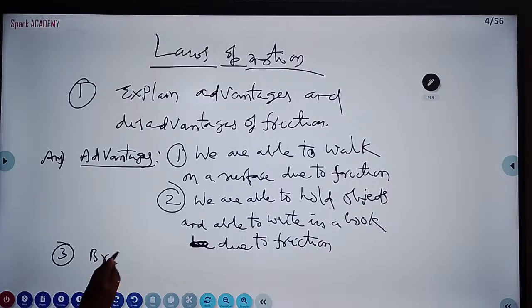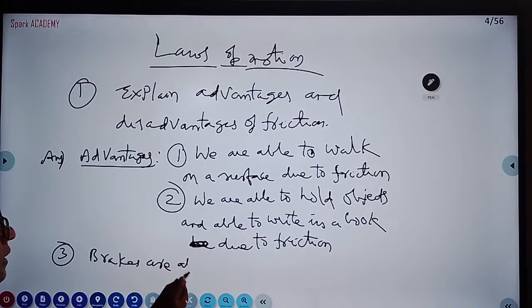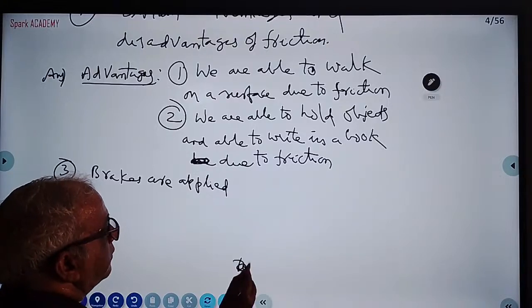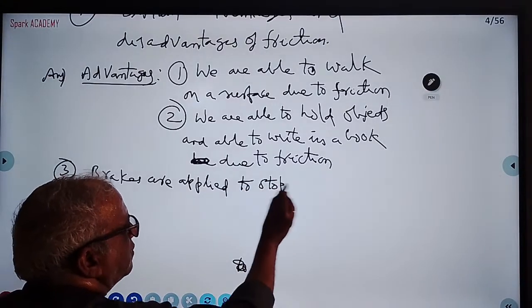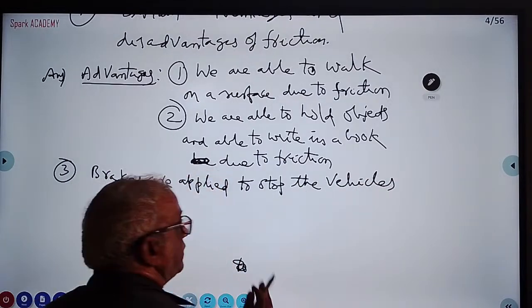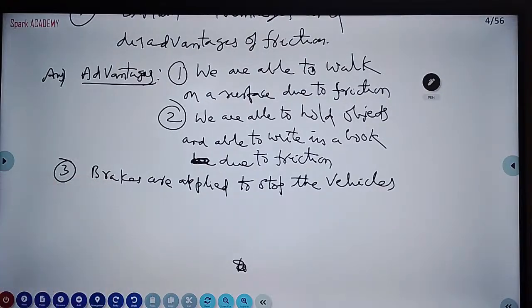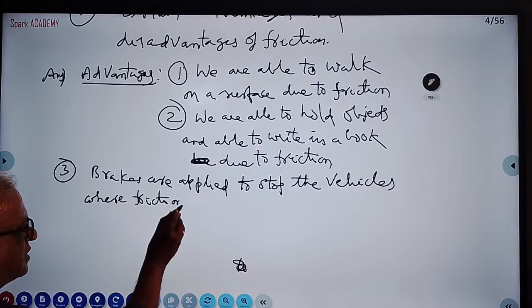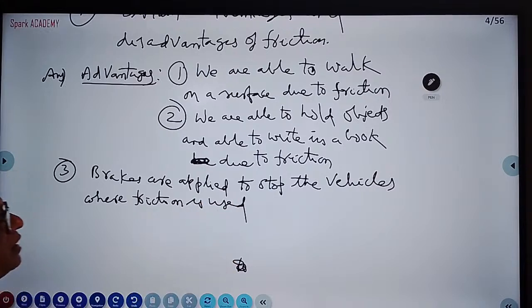Brakes are applied to stop the vehicle, and even machines you can stop by friction only. Brakes are applied to stop the vehicles where friction between tires and ground is used. So all the advantages: mainly walking, holding objects, writing, and brakes applied to stop the vehicles. These are the advantages.